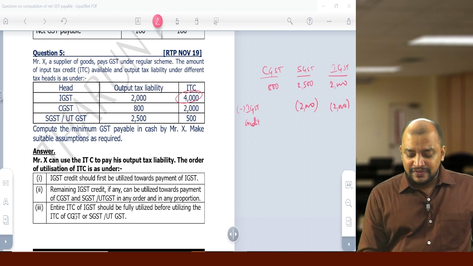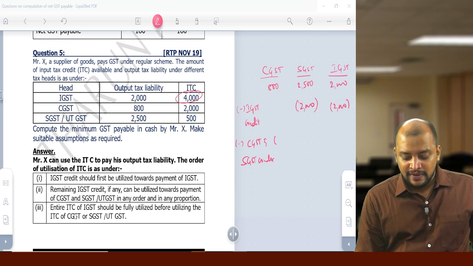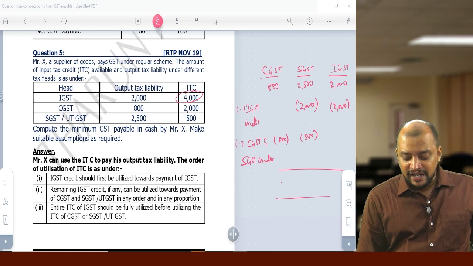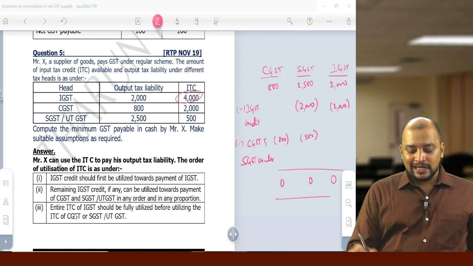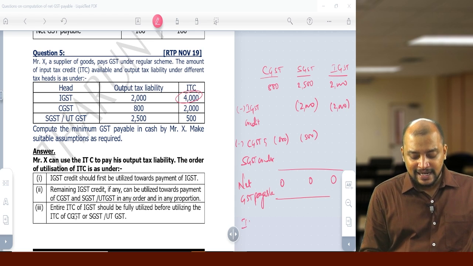Then next we will use CGST and SGST credit. So CGST credit, 2,000 rupees we have, we can use 800, and SGST 500 we can use, so that the net liability will become 0. Net GST payable will become 0. Then what is the ITC carried forward?